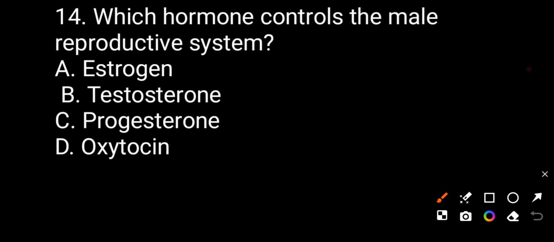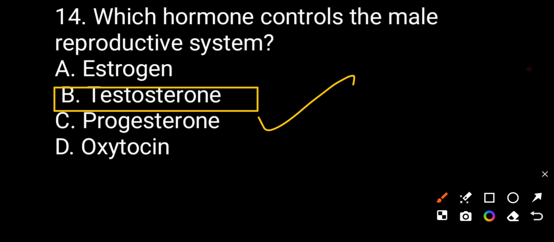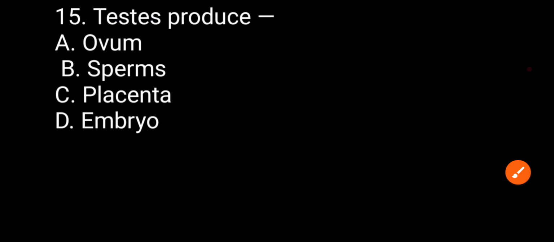Which hormones control the male reproductive system? Option A, estrogen. Option B, testosterone. Option C, progesterone. Option D, oxytocin. The correct answer will be the testosterone. Testosterone is the correct answer. Now we see the 15th question.